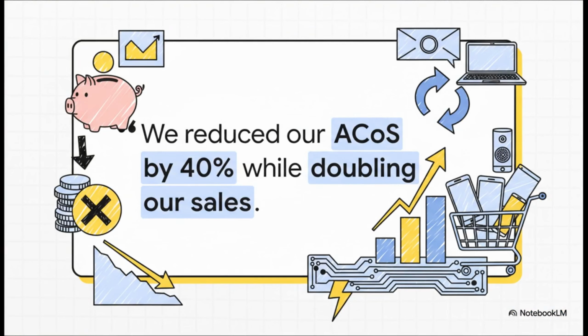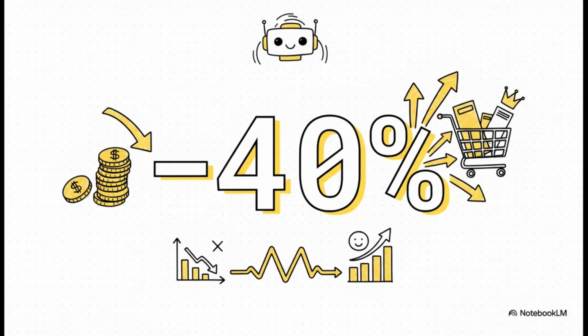Okay, check out this first one from an electronics seller. She says they reduced their ACoS by 40% while doubling their sales. I mean, come on, that is the absolute dream scenario, isn't it? Getting way more efficient and growing bigger at the exact same time. Just think about that for a second. A 40% reduction in ad costs is a complete game changer. For a lot of sellers, that's literally the difference between a profitable product and a total flop.